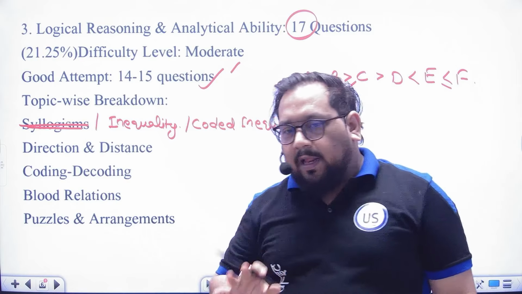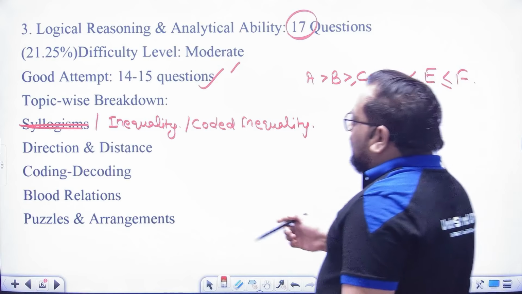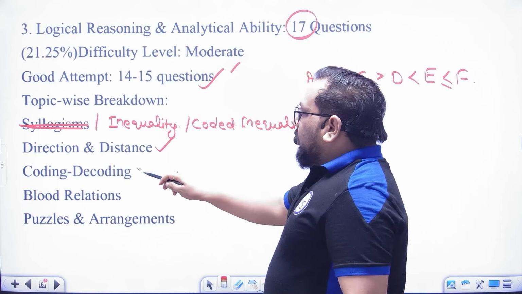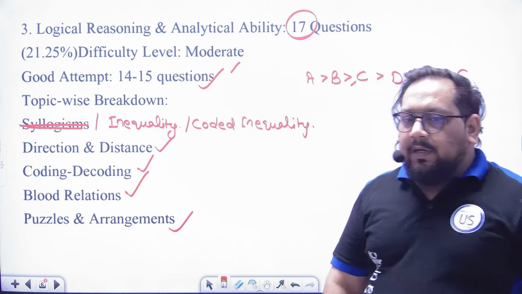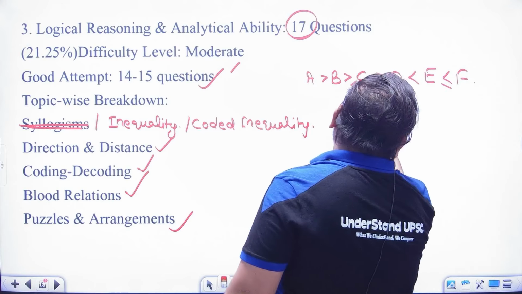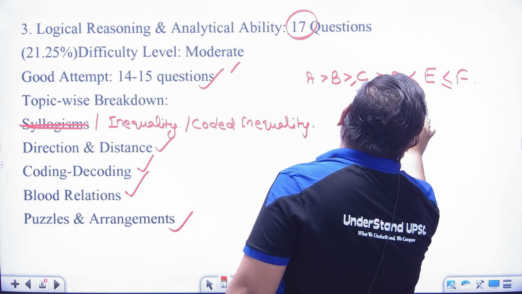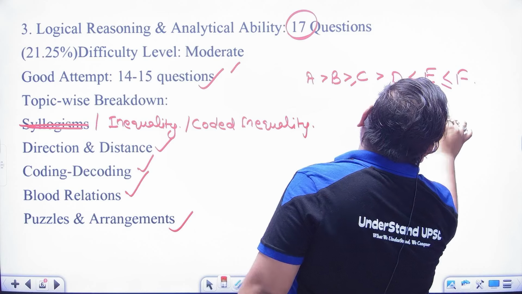Okay, so don't worry. Now direction and distance, coding decoding, blood relation, puzzles and arrangement, and one more topic, as you all know, that is data sufficiency.